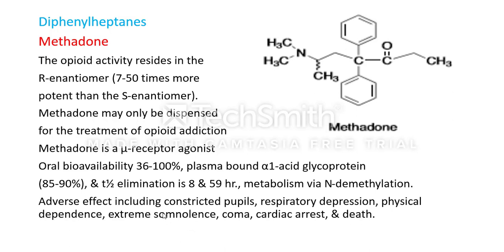Extreme somnolence means severe sleepiness, it also produces drowsiness. These are the adverse effects of methadone.